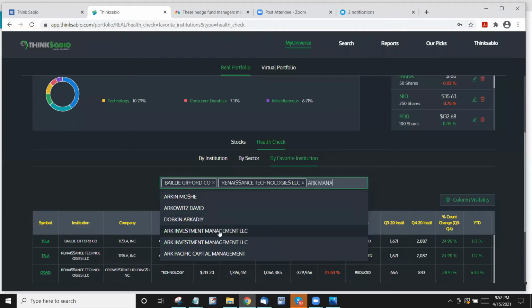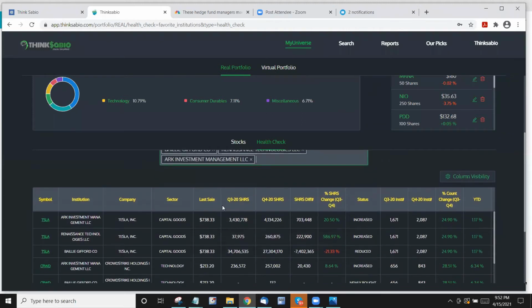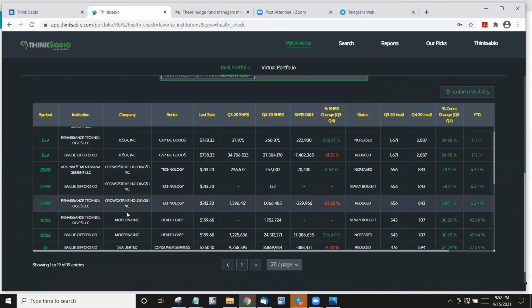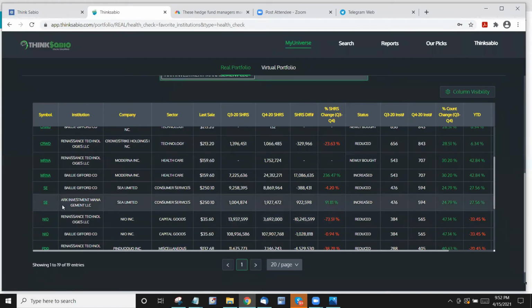Yeah, ARC Investment Management LLC. If she has anything over here, she has Tesla, right? So whatever she has of the stocks that you have, it will be displaying here. And then you can see she has SC. She's been buying left and right of late. In Q3, she has 1.1 million, and now it is 1.9 million.